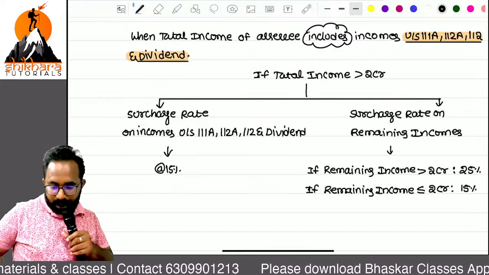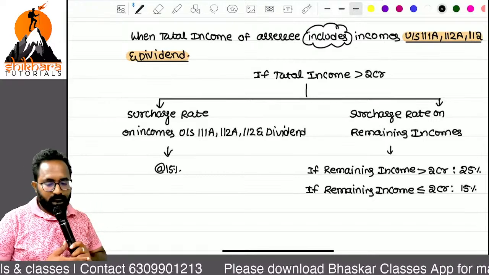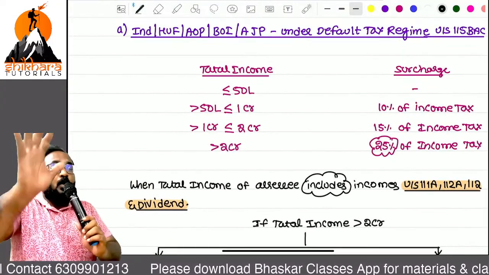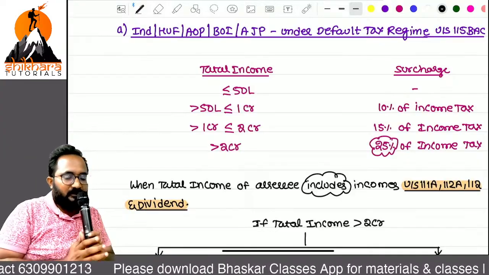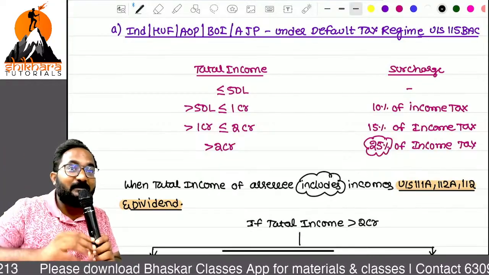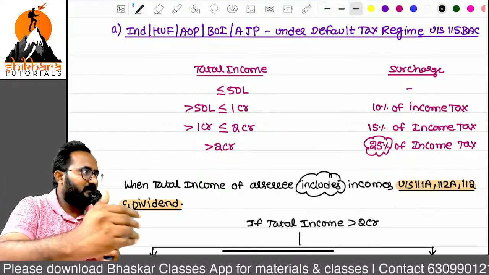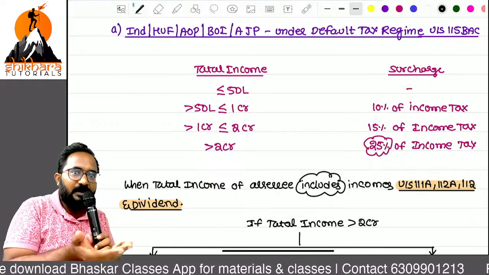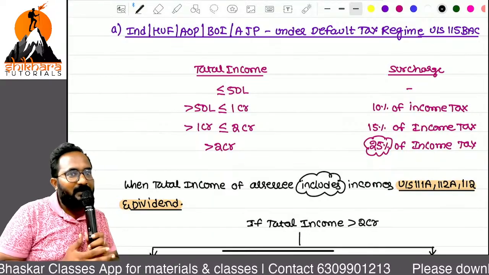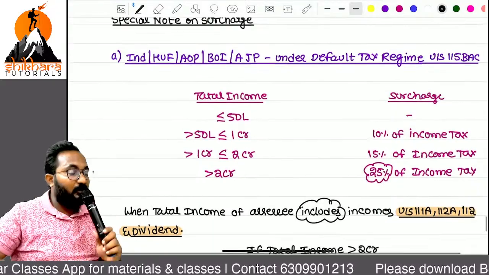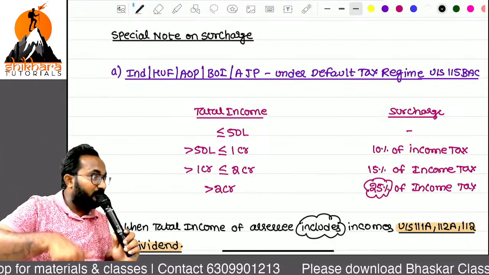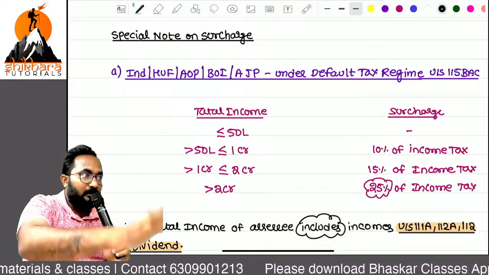Online, are you listening? Why are we applying this note point only for individual, HUF, AOP, BOI, AJP? Remember, for a company, the maximum surcharge is domestic company 12%, foreign company 5%. For partnership firm, LLP, local authority, maximum 12%. Only for these taxpayers do we have more than 15% surcharge. That's why this note point applies only for individual, HUF, AOP, BOI, AJP.